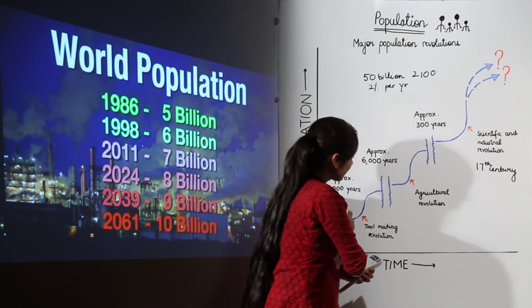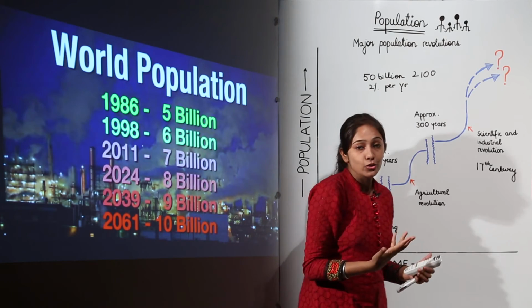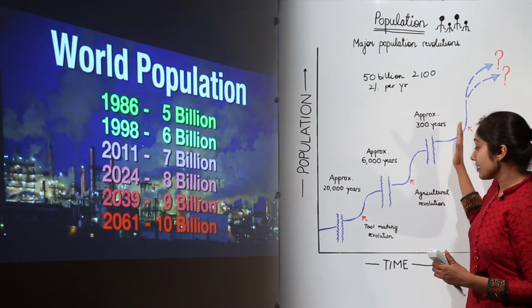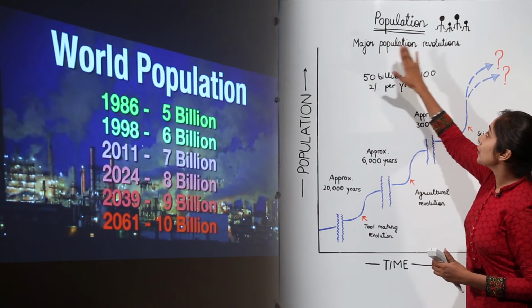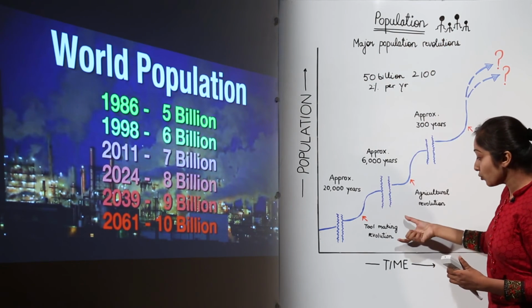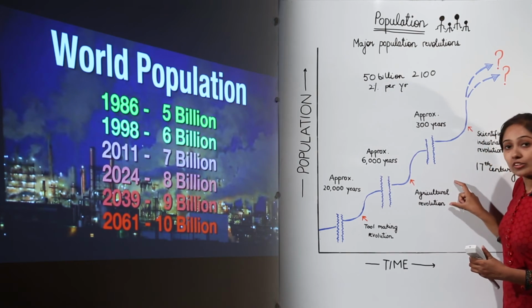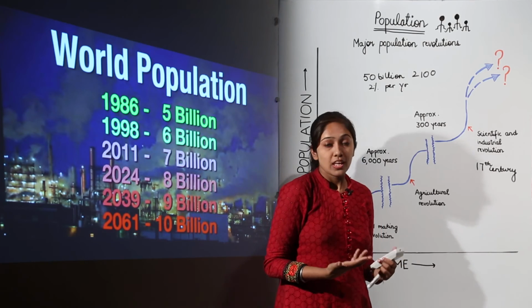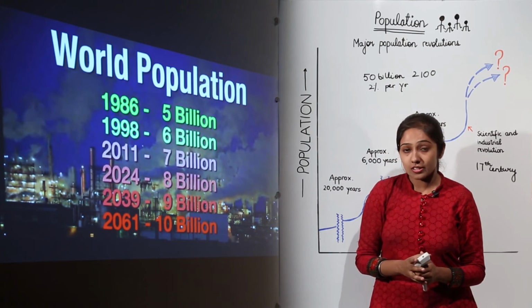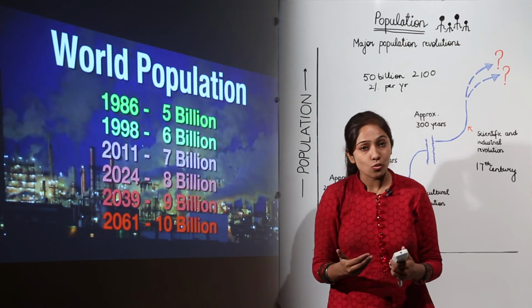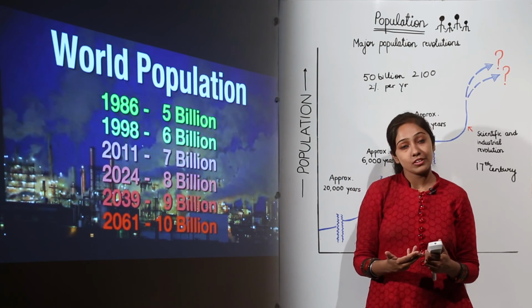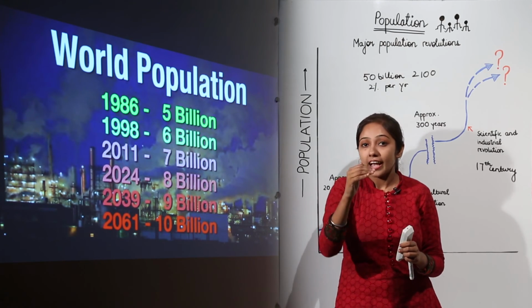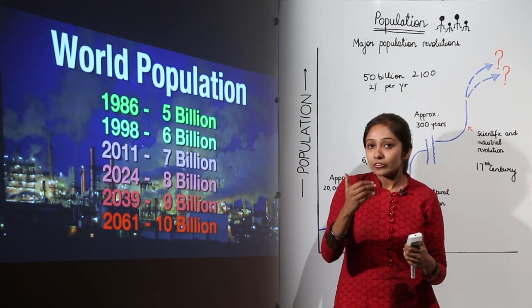So this graph is meant to convey how population explosion took place over these years with these major population revolutions: the tool making revolution, the agricultural revolution, and the third one, the scientific and industrial revolution. As we have more resources, in terms of food, because technological advancements have been there, and more health facilities, the death rate is declining, due to which the population is increasing.